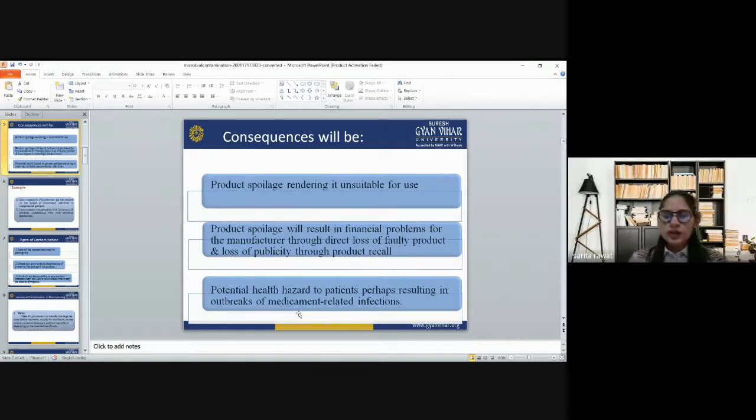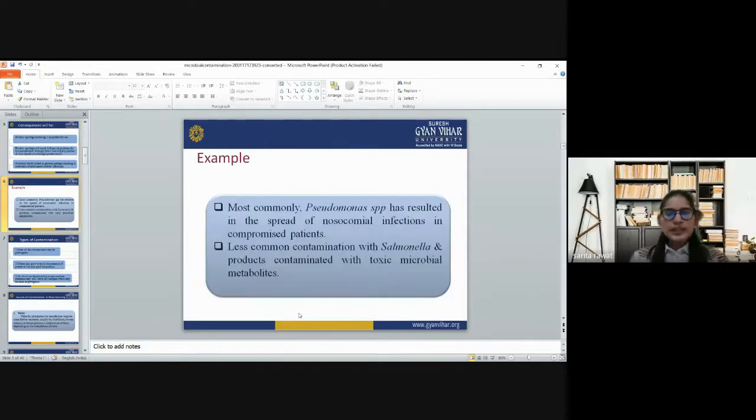The product spoilage will result in financial problems for the manufacturer through direct loss of the faulty product and loss of publicity through the product recall. Then there is the potential health hazard to the patient, perhaps resulting in an outbreak of medicament-related infections.